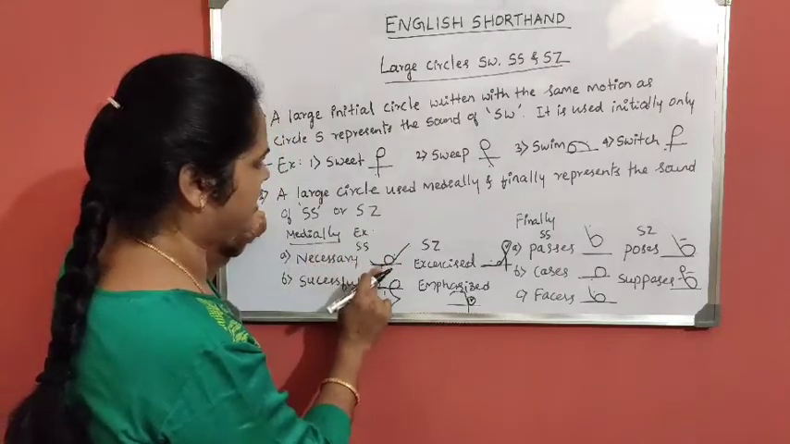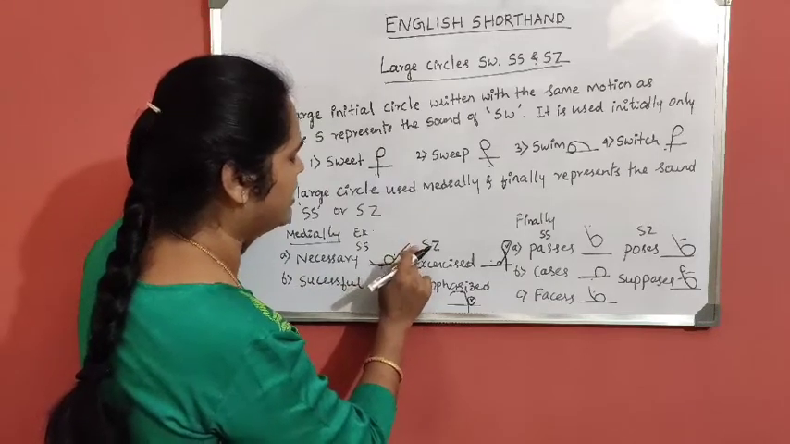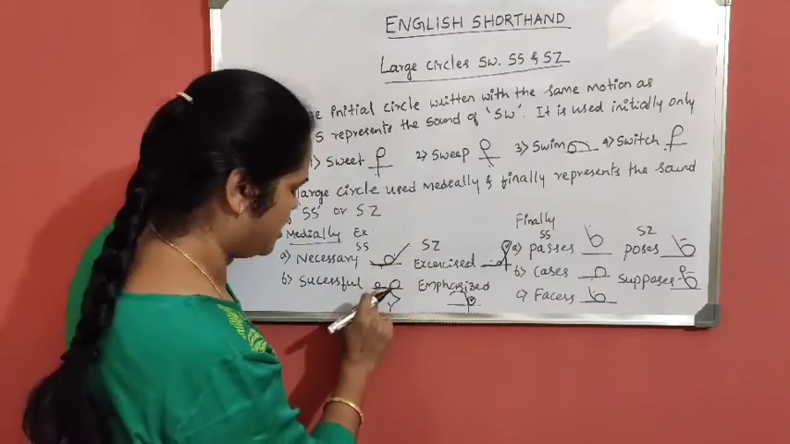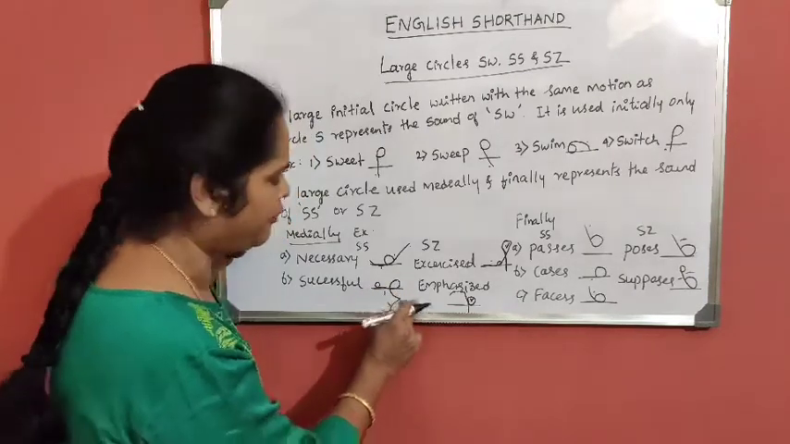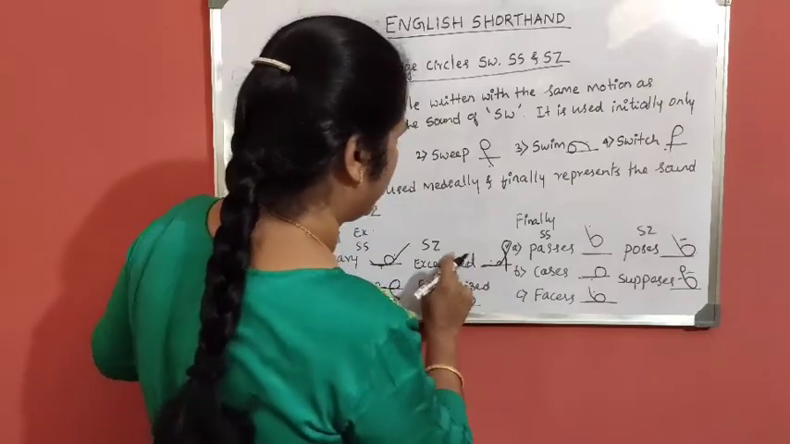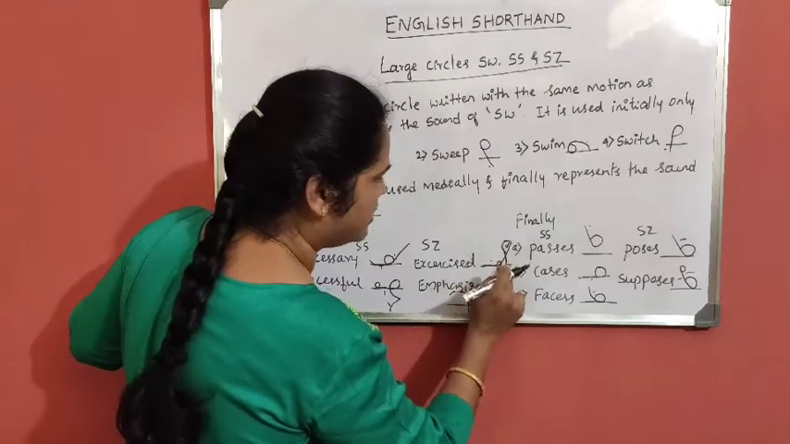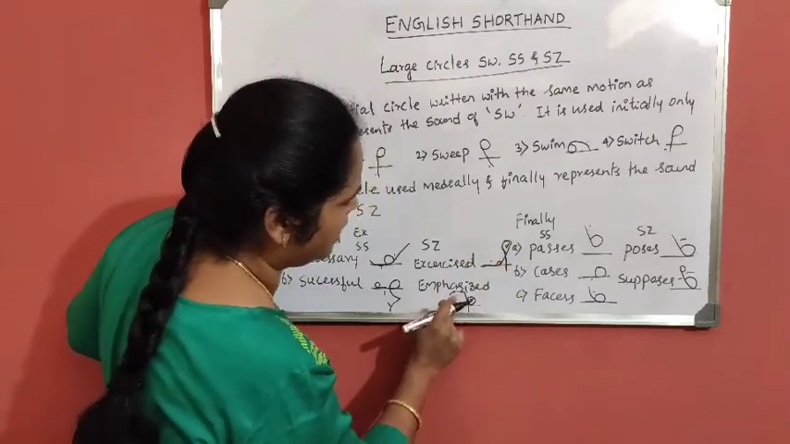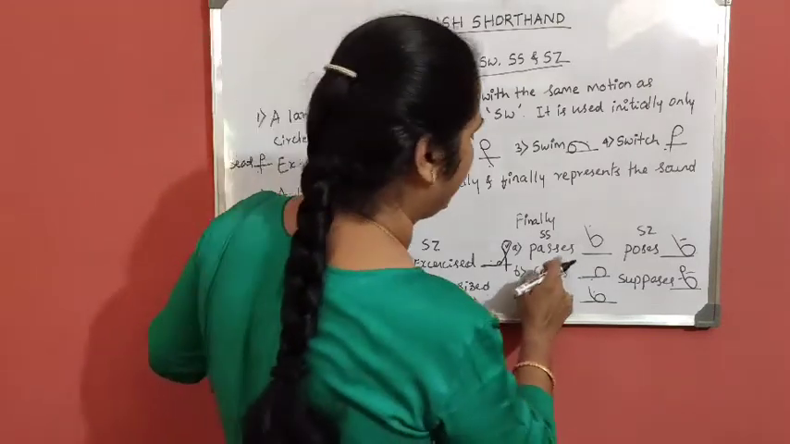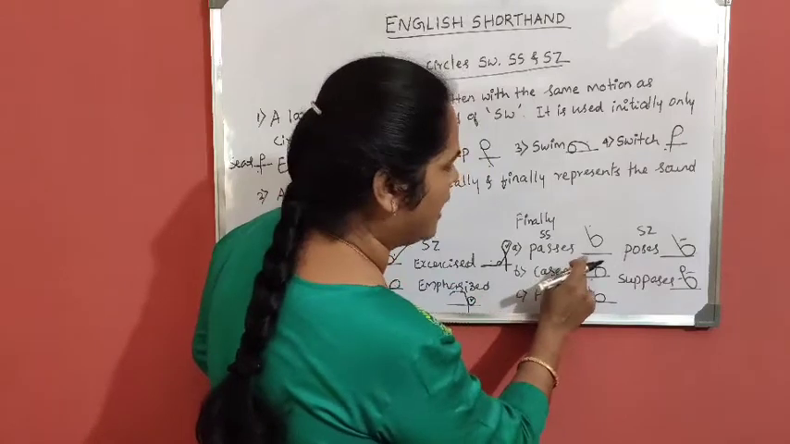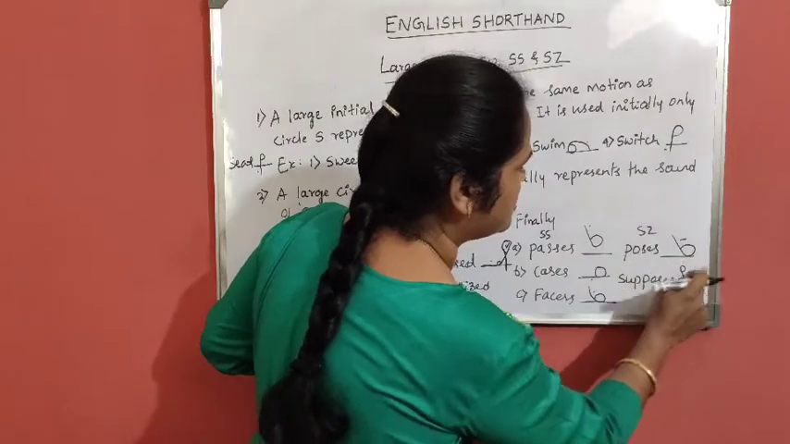Medially, necessary. SS circle has come medially, N, SS circle, then R. Here successful, circle S, K, SS circle and F, L. Then exercised, SZ circle has come in the middle, K, circle S, SZ circle, then D. Here emphasized, M, P, SZ circle and then D. Finally, it is SS sound: passes, cases, faces. Then SZ sound: poses, supposes.